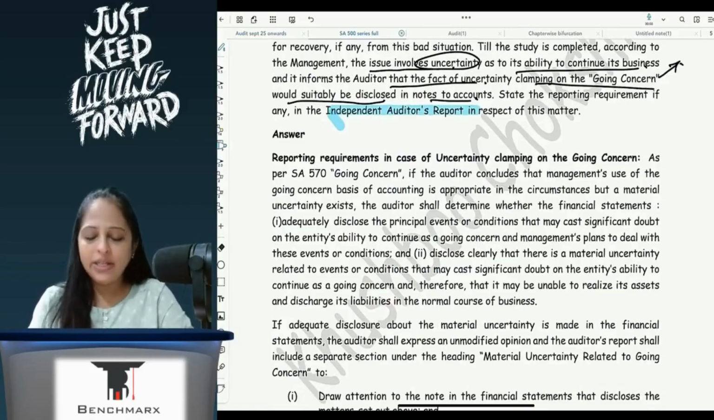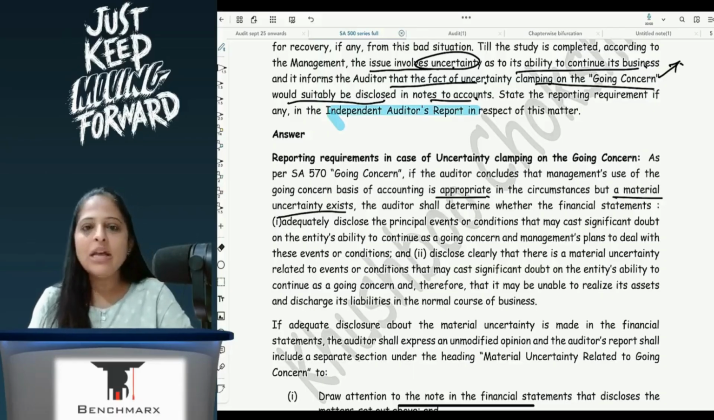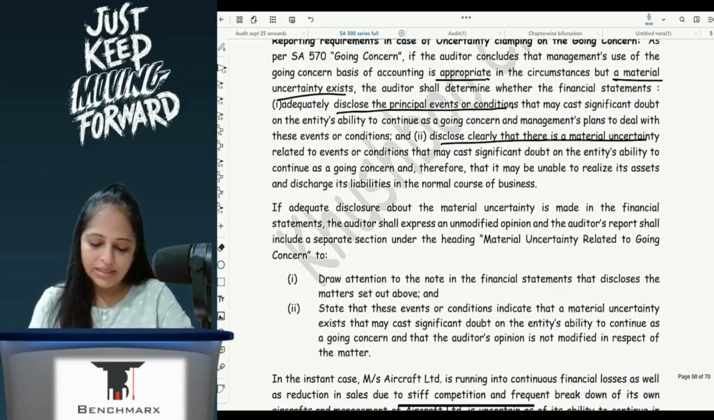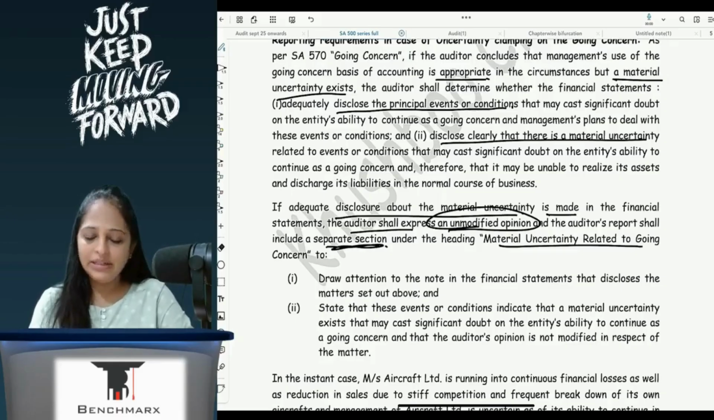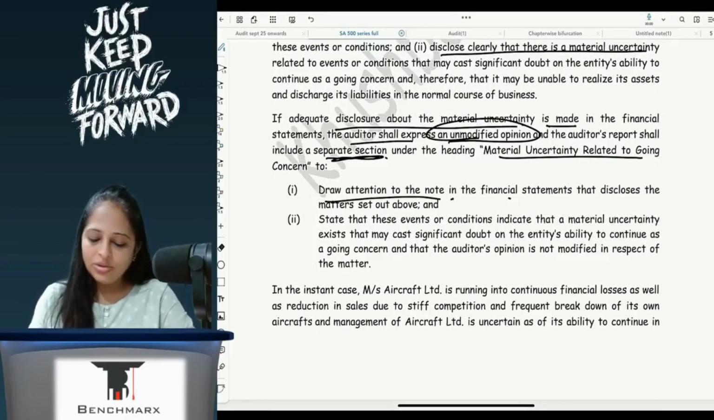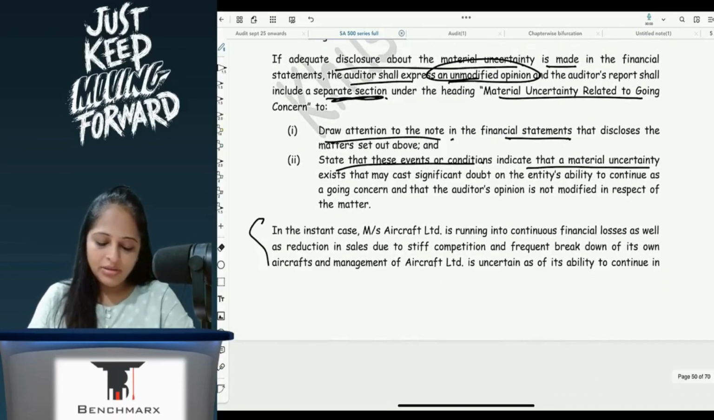As per SA 570 going concern, if the auditor concludes that management's use of going concern is appropriate in the circumstances but a material uncertainty exists, the auditor shall determine whether FS adequately disclose the principal events or conditions, and disclose clearly that there is material uncertainty related to events. If adequate disclosure about material uncertainty is made, the auditor shall express an unmodified opinion and the auditor's report shall include a separate section under the heading Material Uncertainty relating to going concern. Draw attention to the note in FS. State that events or conditions indicate material uncertainty that may cast a significant doubt. In the instant case, give the facts of the case.